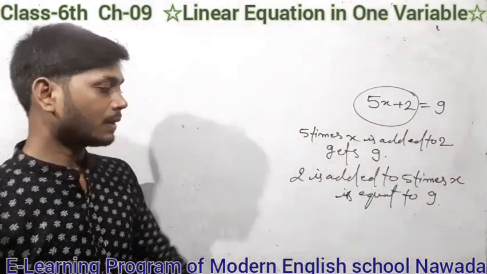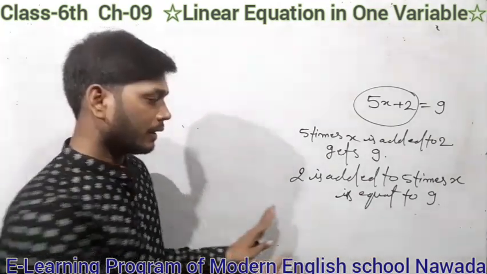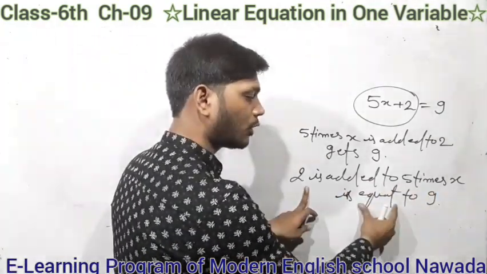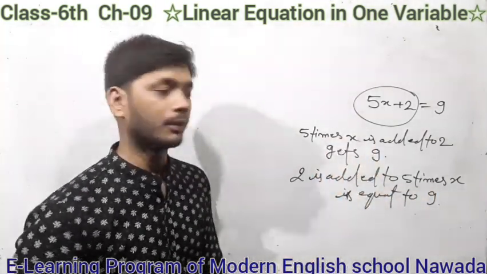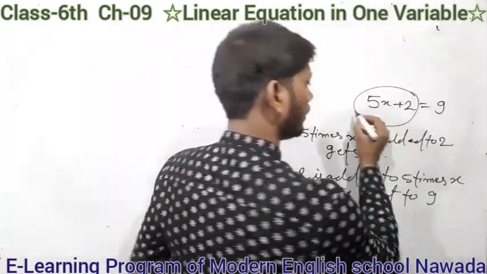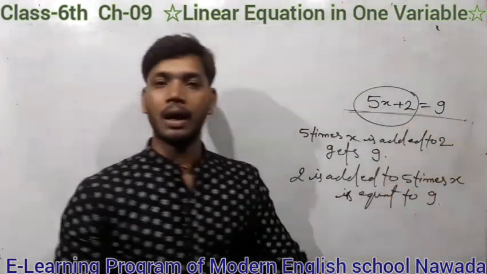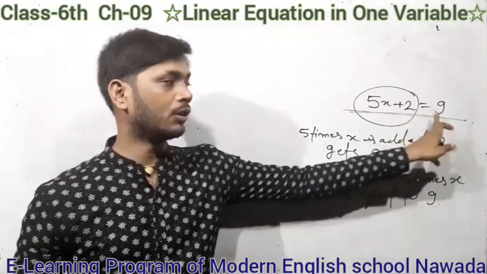That means, students, in this statement the equal to sign holds. It's a statement of equality.